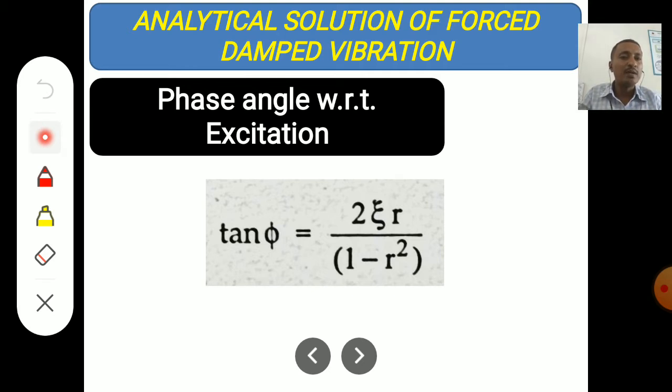So by using this formula, if you know any two parameters, we can find the third parameter. So phi means it is the phase angle.